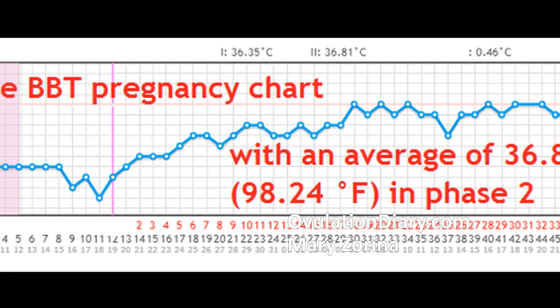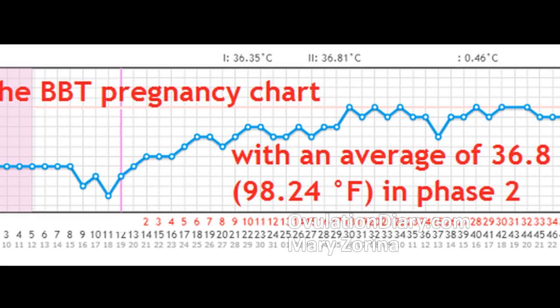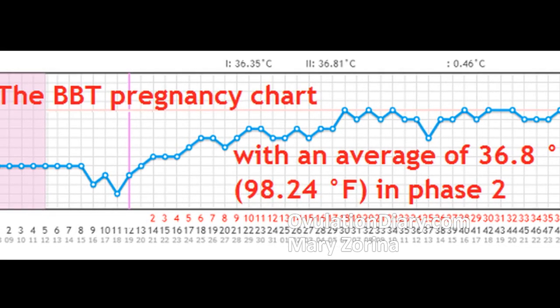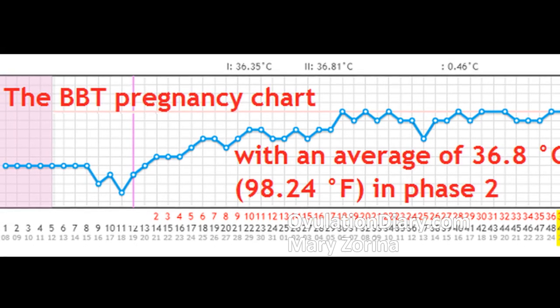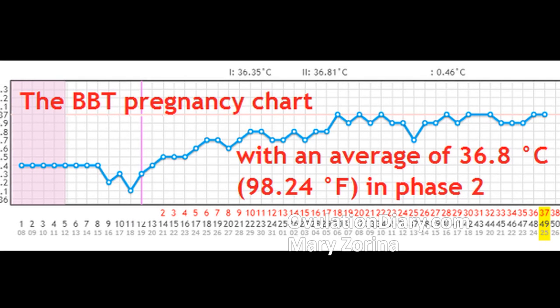For example, during pregnancy, normal basal body temperature can be either 36.6 or 37.2 degrees Celsius, 97.88 or 98.96 degrees Fahrenheit. Their difference is important in comparison with the indicators of the first phase.